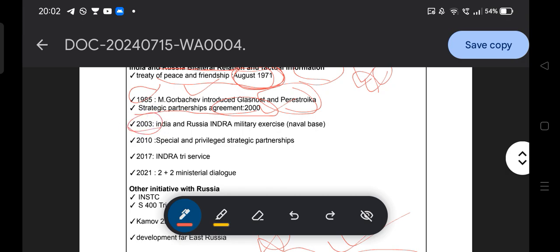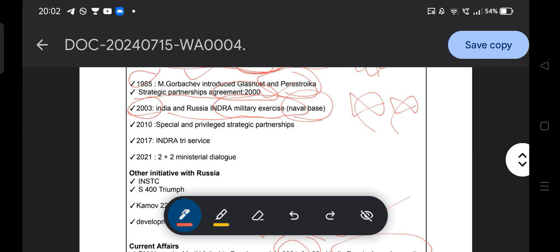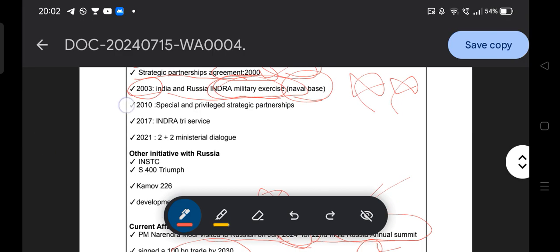In 2003 India and Russia introduced a military exercise, Indra, a naval exercise. The Indra military exercise was started between India and Russia in which year? 2003. In 2010 they signed the special and privileged strategic partnership. It is not very important, but you need to remember that in 2017 they held the Indra tri-service exercise.